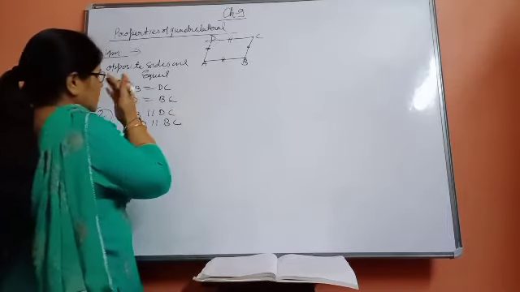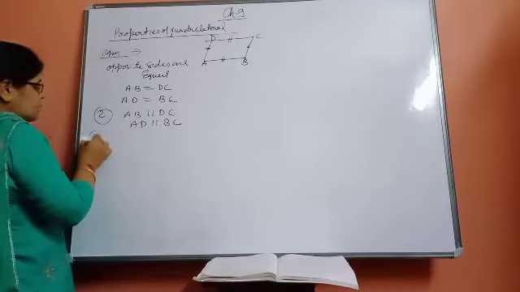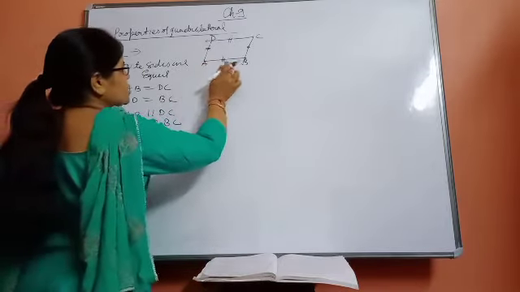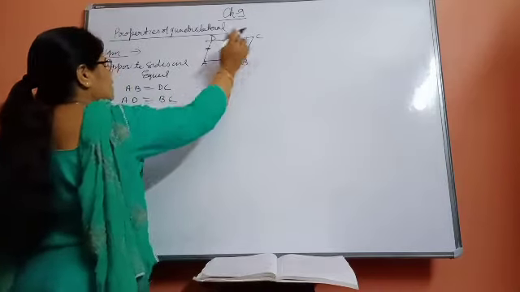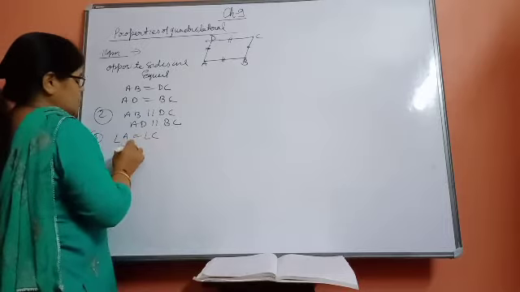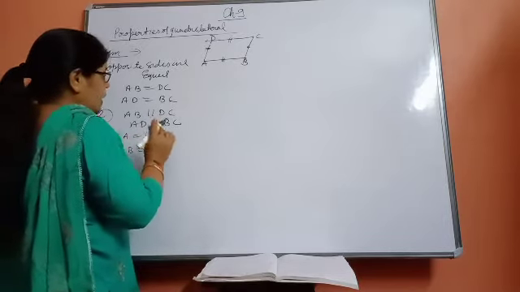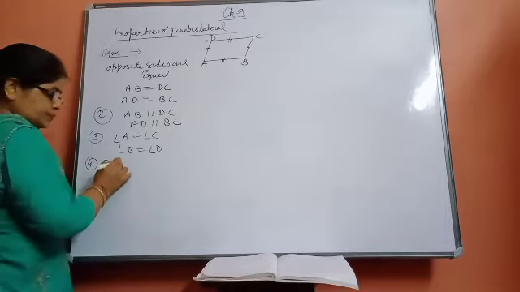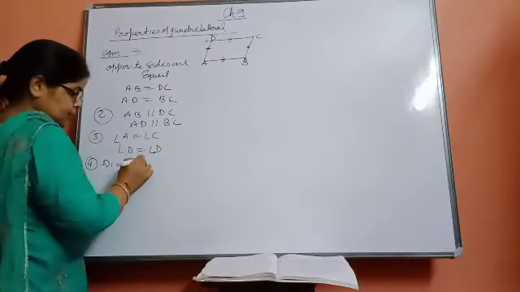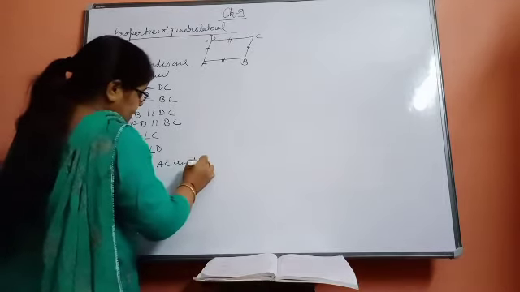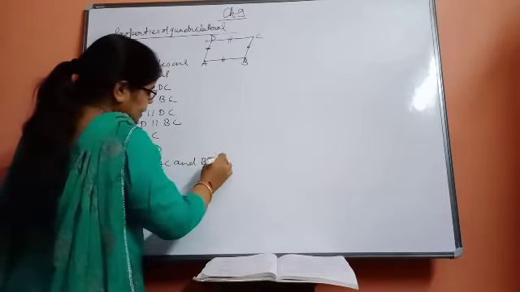Then third thing, opposite angles are equal. Opposite angles means not the consecutive angles. Angle A will be equal to angle C, and angle B is equal to angle D. And the fourth thing is the diagonals AC and BD bisect each other.